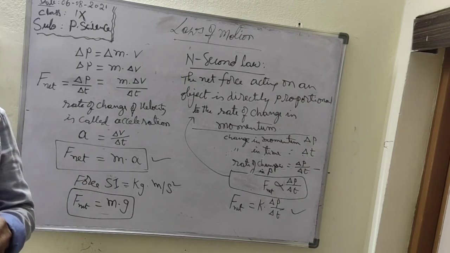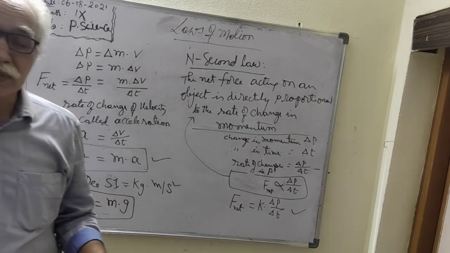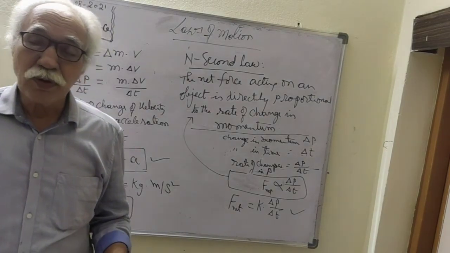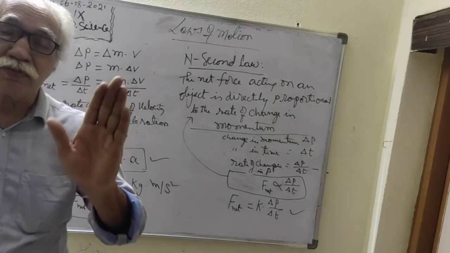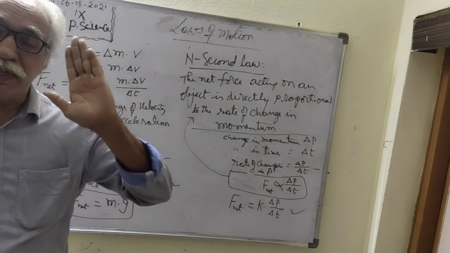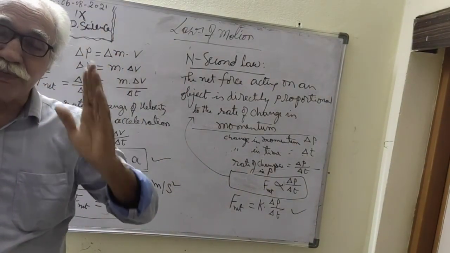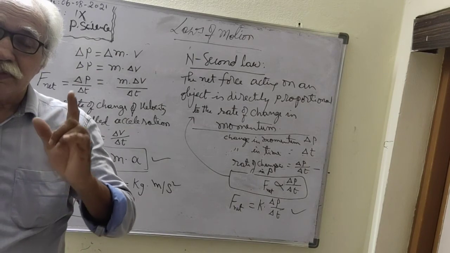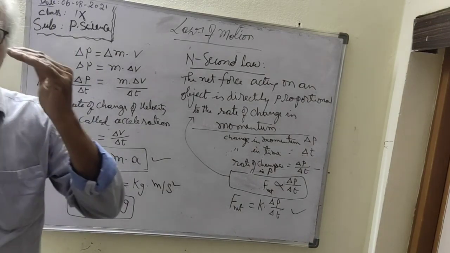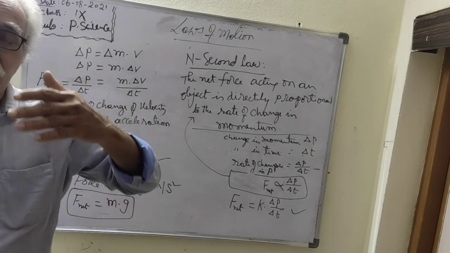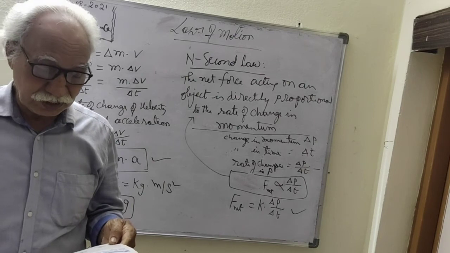Consider a non-zero net force acting on an object. If the net force increases, the body gets more acceleration. When two bodies have equal mass but the net forces acting on them are different, as the net force increases, the acceleration increases.